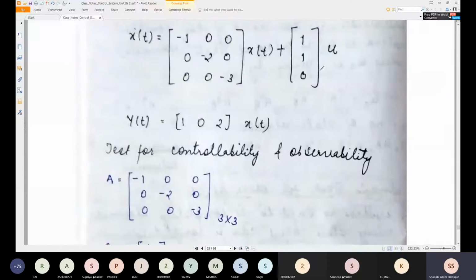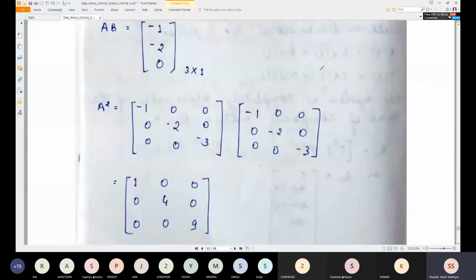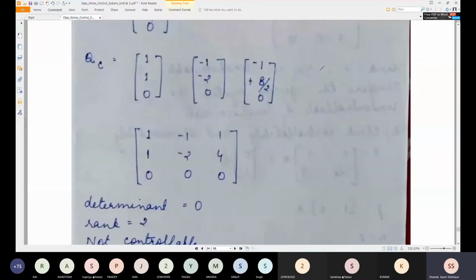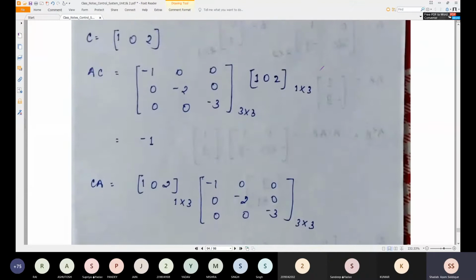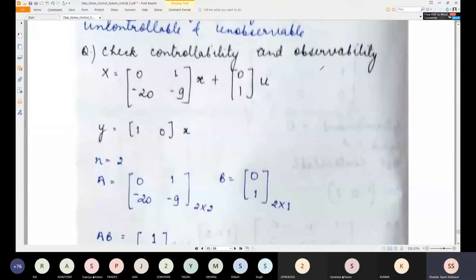So I was discussing this problem. Already I have discussed that problem. So let me start with another problem.